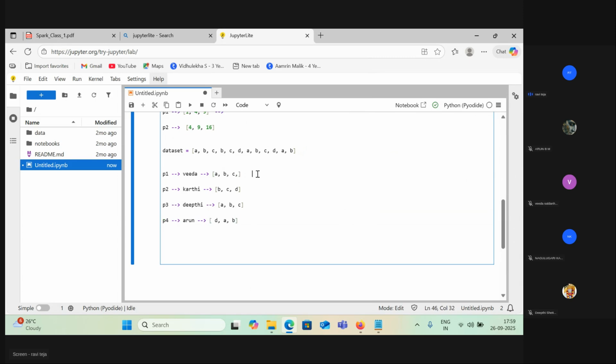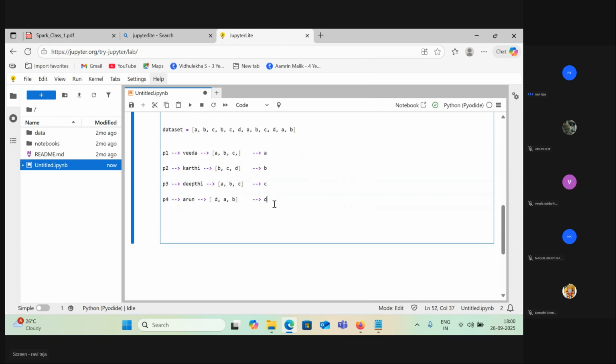Now I want you to calculate the number of A's. Veda, your task is to calculate A's, and Karthik, you need to calculate the number of B's. Deepthi, you want to calculate the number of C's, and Arun, you want to calculate the number of D's. This is the task I was giving to you. Just think this is your data. I gave you this task so that you will understand how things work in real time.